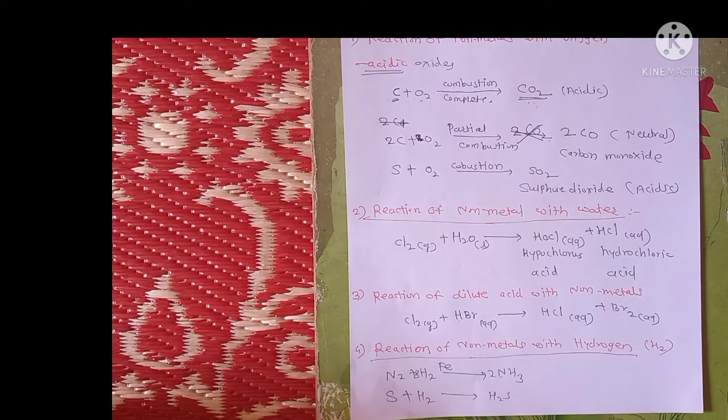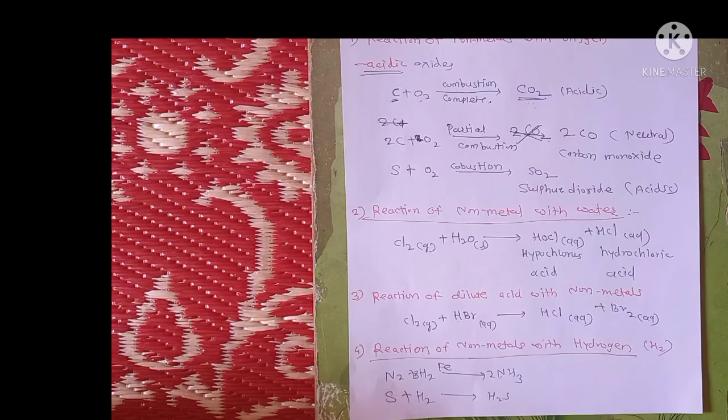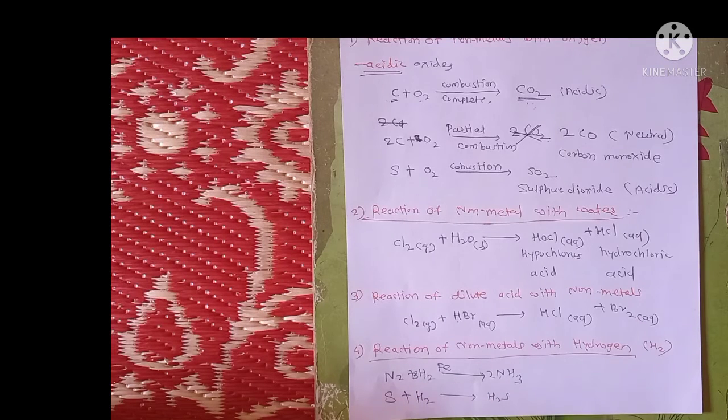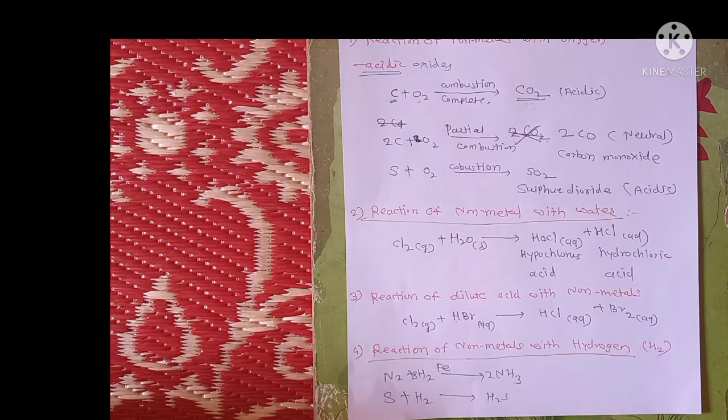Then the last is the reaction of non-metals with hydrogen. It requires some catalyst at appropriate temperature and pressure. When nitrogen reacts with hydrogen in the presence of iron catalyst, there is a formation of ammonia. Because the gas does not easily react, it requires some catalyst for adsorption. So iron is used to adsorb the hydrogen gas on its surface, and there is a formation of ammonia. This is the last chemical property of non-metals.